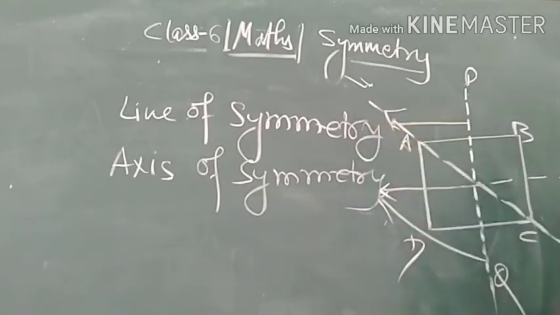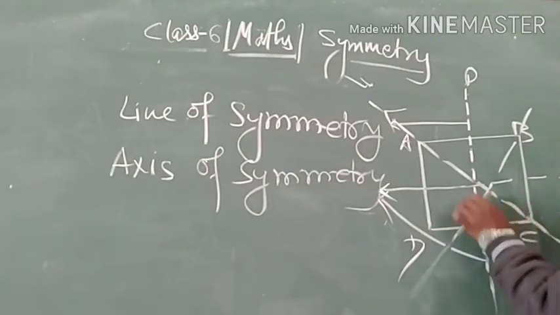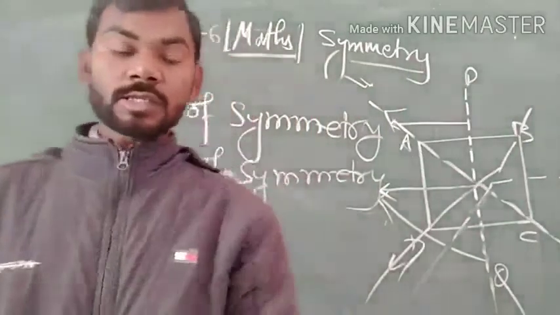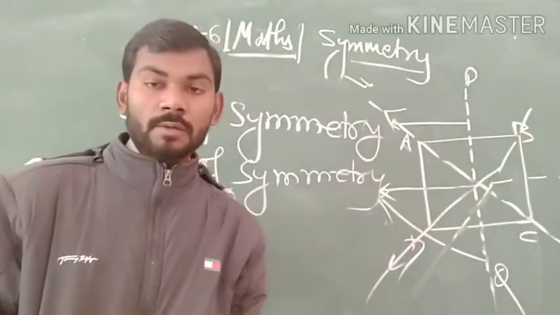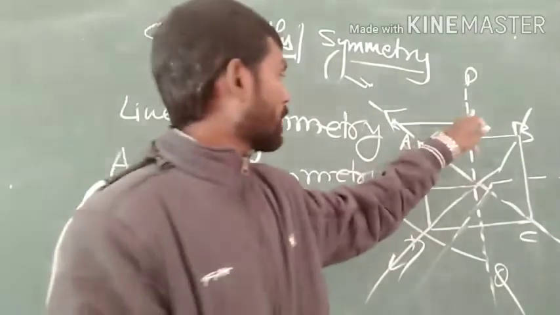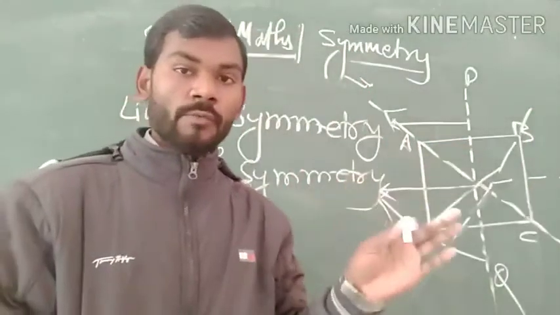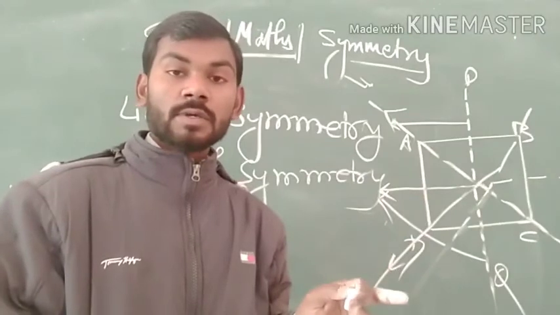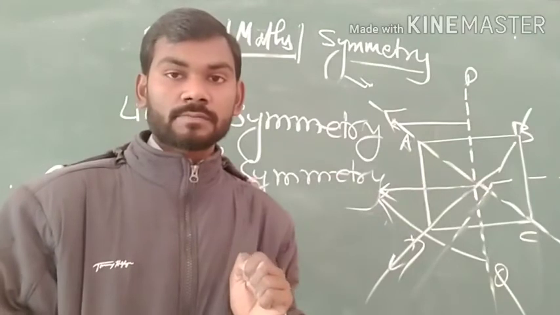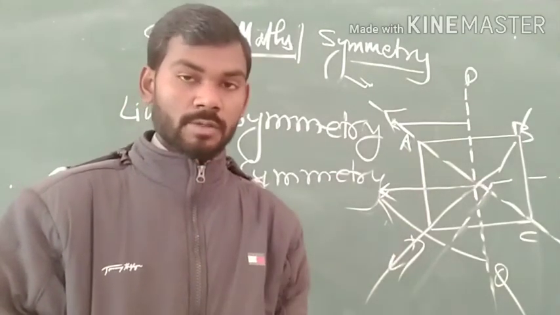This is the third way and this is the last. So here we can see that this square can be divided into two equal halves in four ways, and hence a square has four lines of symmetry.